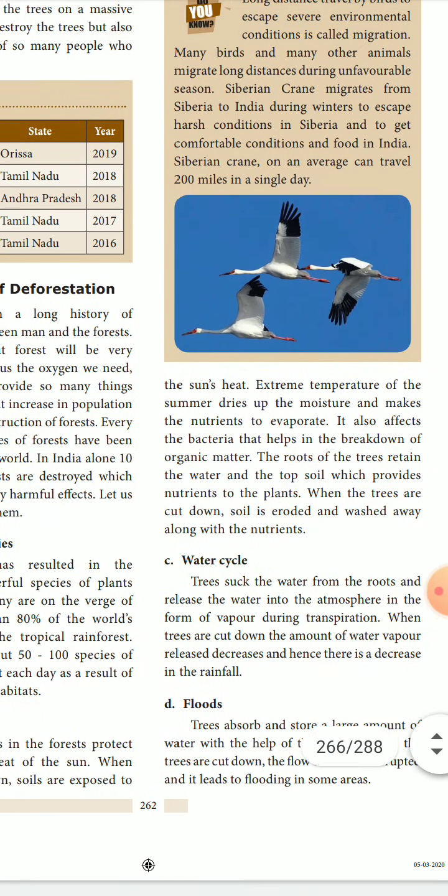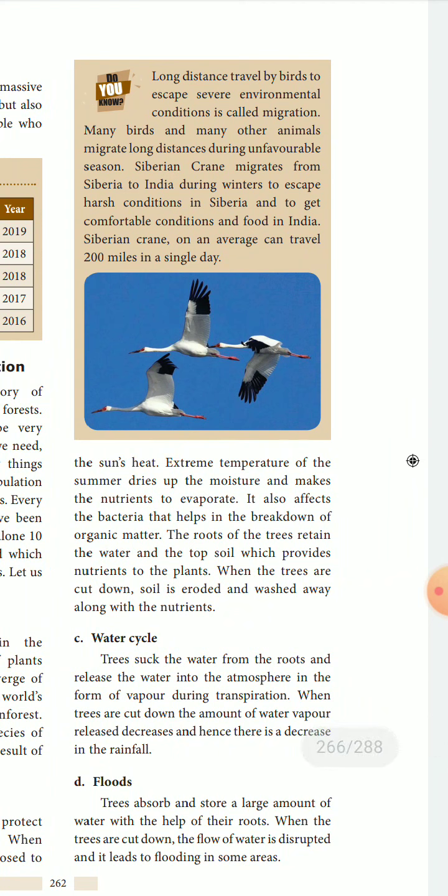So here is a "Do you know?" Long distance travel by birds to escape severe environmental conditions is called migration. You have learned about migratory birds. The Siberian cranes migrate from Siberia to India during the winter. They can't bear the winter season of Siberia, so they start flying from Siberia to India. They are called migratory birds. So when the climatic conditions change, these birds move from one country to another. So that is a new